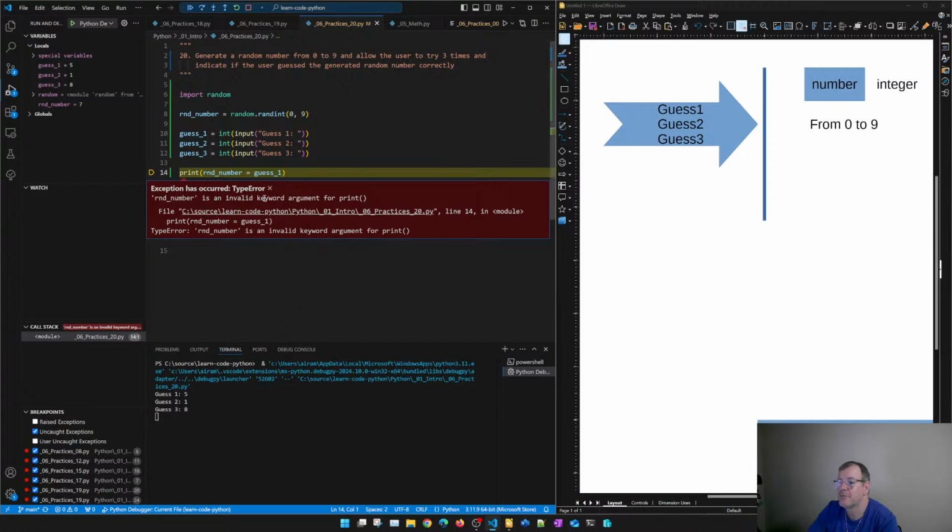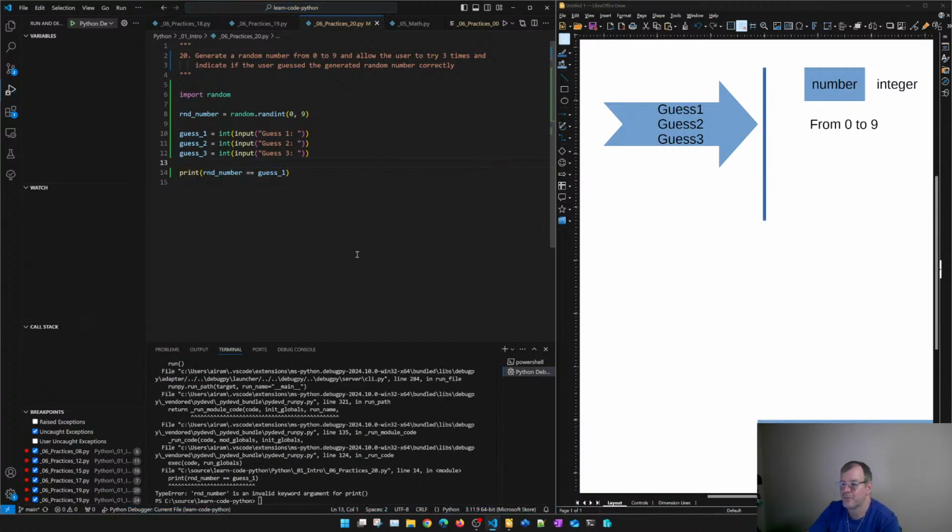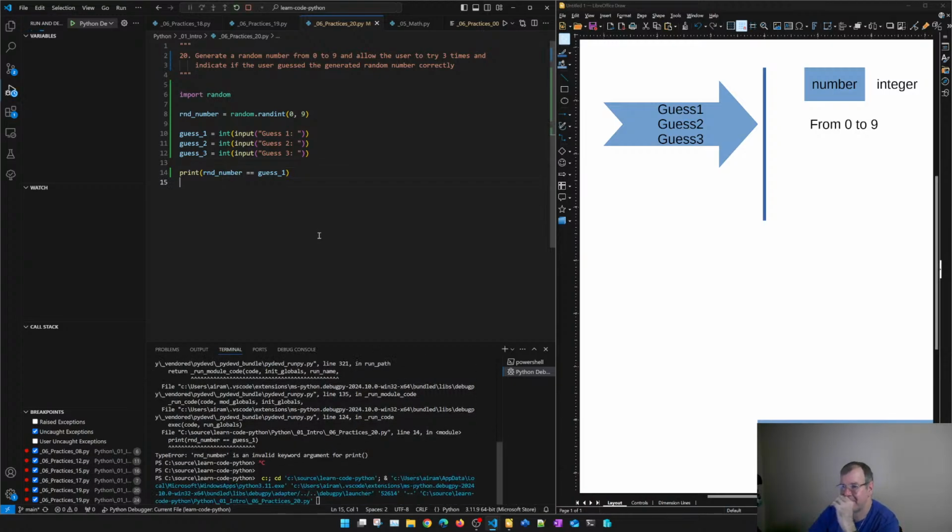The number is an invalid keyword argument for print. Oh, wait. I think I missed something here. To compare, we have to use equals equals. So let's do this. It's not SQL. So let's run again and let's see this.